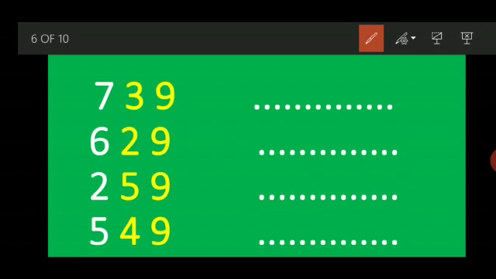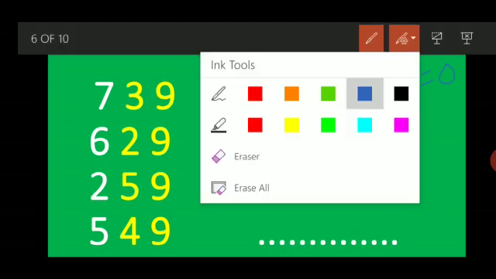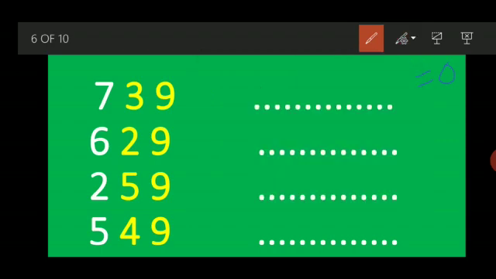See, 9 will be changed into which form? 0. 9 will change into 0. Always 9 converts into 0 only. So always remember 9 will change into 0. And what comes after 3?